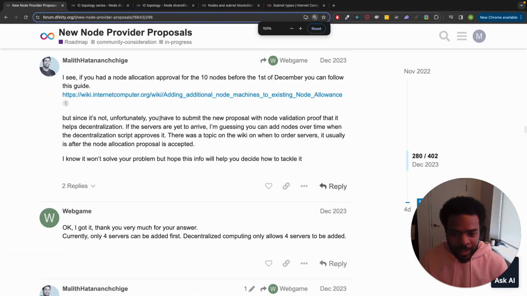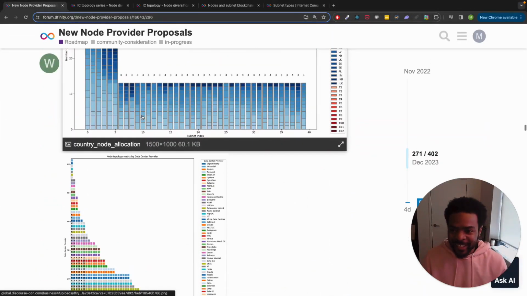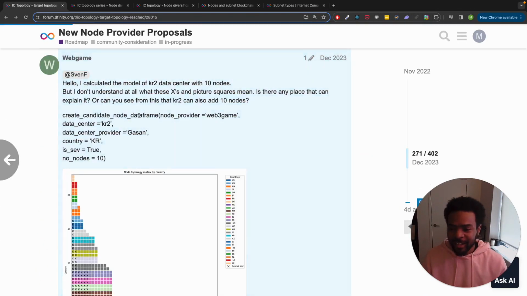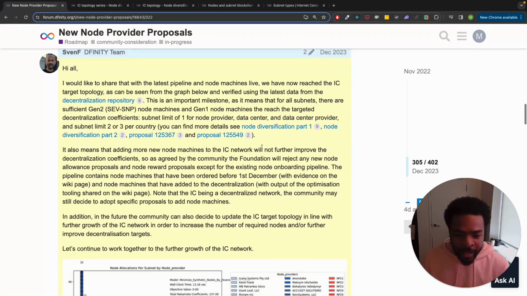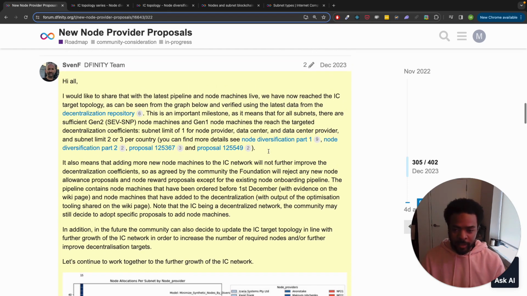Okay, I'm zoomed in way too much. Way too much zooming, and I lost the post that I initially was looking at. Let's just go back and click it. All right, so in a nutshell, what this is saying is there are some targets that were set last year in November, and those targets were met pretty much. So we're not accepting any new node providers. The community can decide to, but Dfinity itself will not be accepting, and will, I think, actively be rejecting them.